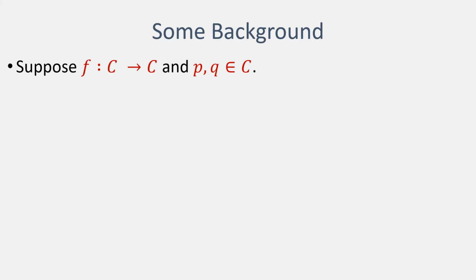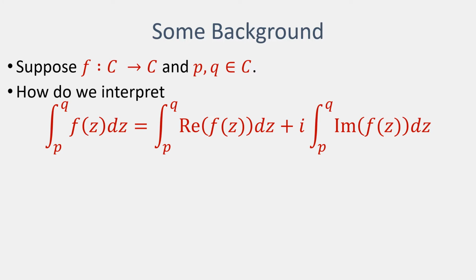Suppose we have a function whose domain and range are the complex numbers, and we take two arbitrary complex numbers. How do we interpret what this structure means? In other words, the integral between those two points of the complex function with respect to its variable.